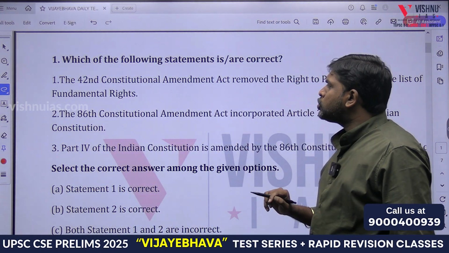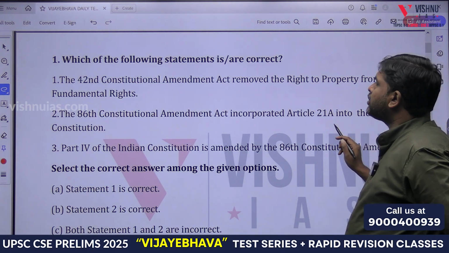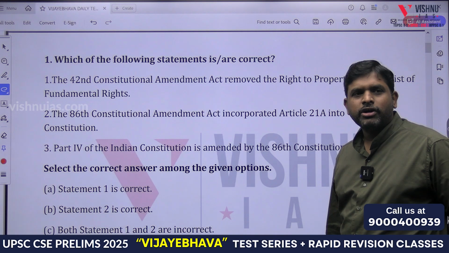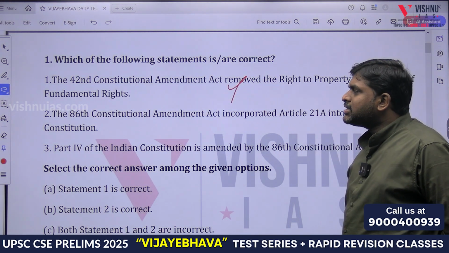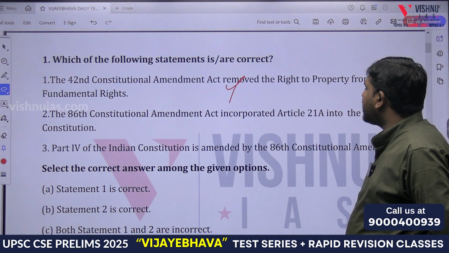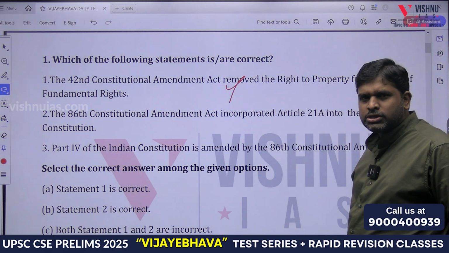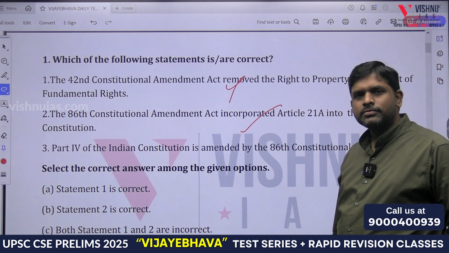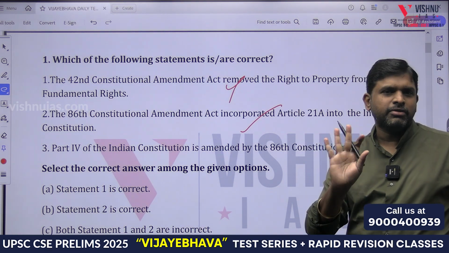The 42nd Constitutional Amendment Act removed the right to property from the list of fundamental rights. Yes or no? 42nd or 44th? 44. The 86th Constitutional Amendment Act incorporated Article 21A into the Indian Constitution. Yes or no? Yes. True. 86. Then 82nd? Okay. Important Constitutional Amendment Acts we will discuss.